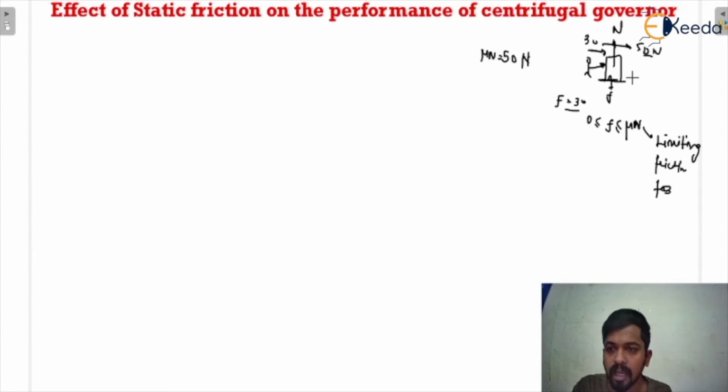So as he increases the force on the block to 50 newton, this is the condition when the block is about to move. As it crosses 50 newton, the block will move. So this is the concept of static friction. Now what is its impact on the performance of the centrifugal governor? Let's see.